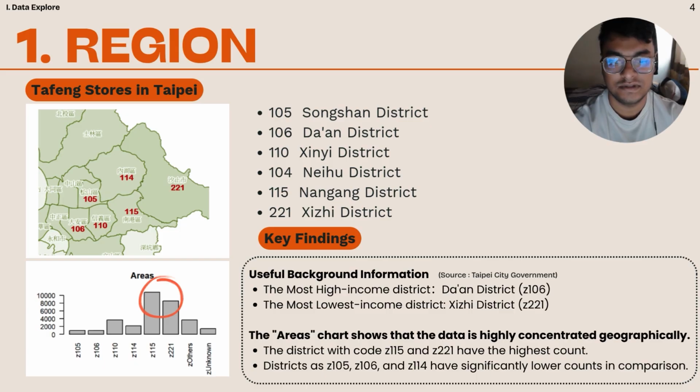In terms of geographical distribution, we analyzed the data from different Taipei districts where Tafang operates. We found that data is highly concentrated in a few key districts, particularly Nangang Z115 and Shiji Z221, which show the highest number of customer transactions. Interestingly, the Han district Z106, which is known as one of the richest areas, actually has lower transaction counts, suggesting that income level alone might not be the key factor driving purchases at Tafang.